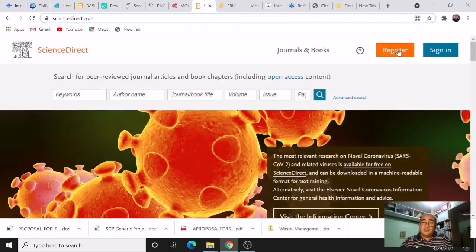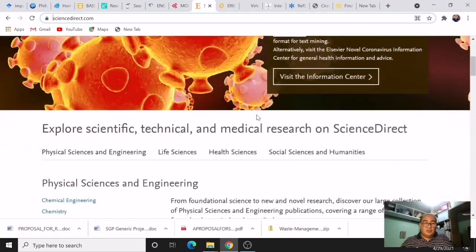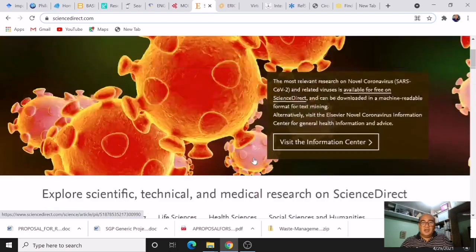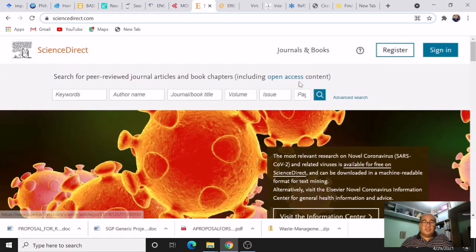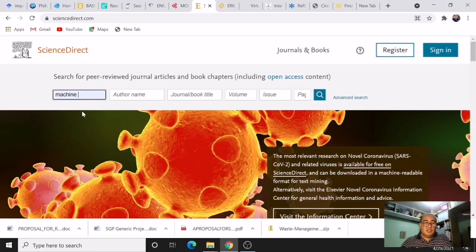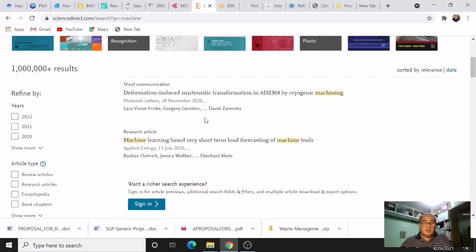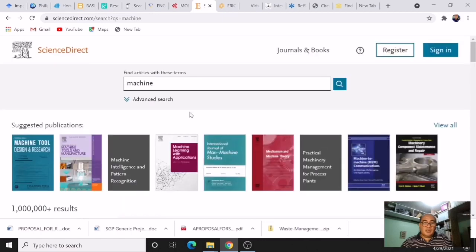Again, you can register and then you can sign in for your account. You have here different topics from chemical engineering, chemistry, computer science, engineering, material science, up to physics and astronomy. You may search using keywords or the name of the author, the journal, the volume, issue, and the page number. Let's say your keyword is machine. You simply type machine there and then click advanced search. It will give you the journals and the studies conducted when it comes to machine.